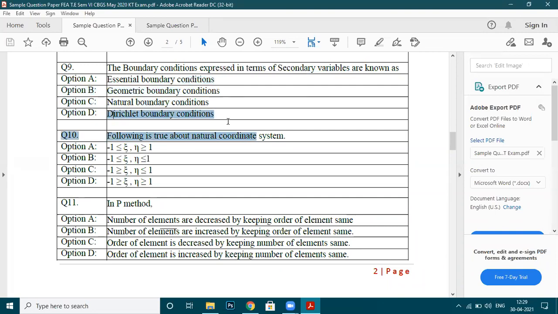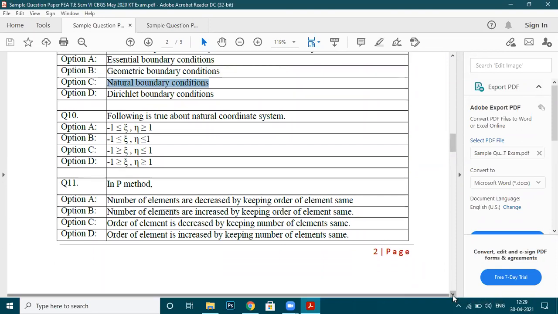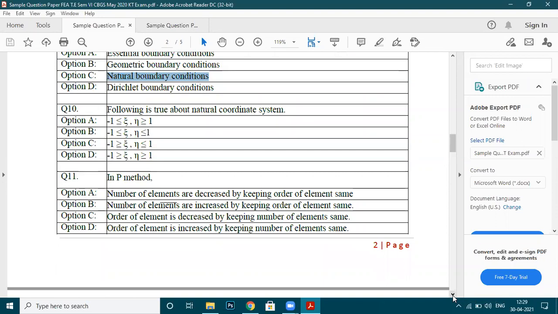What about Dirichlet? It is the same as essential. So only option C is correct. The rest, A, B, and D, have the same meaning. Now let's go to question number 10.